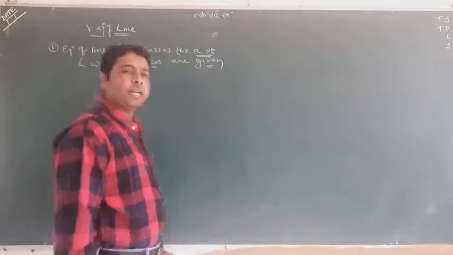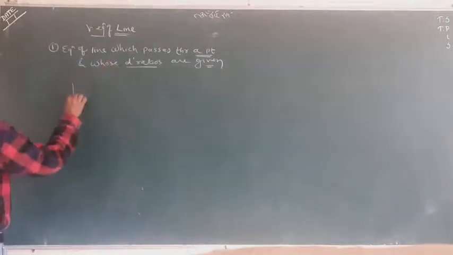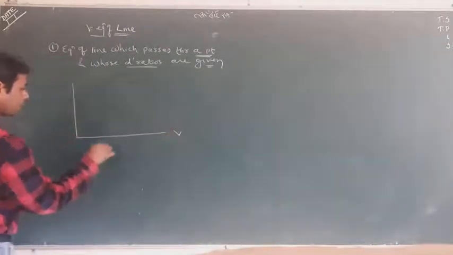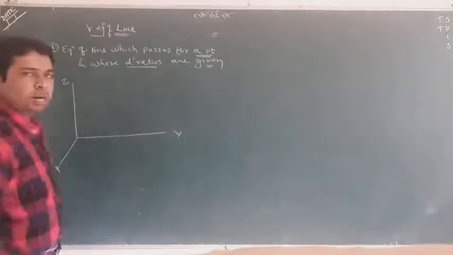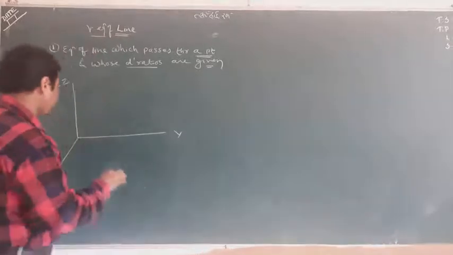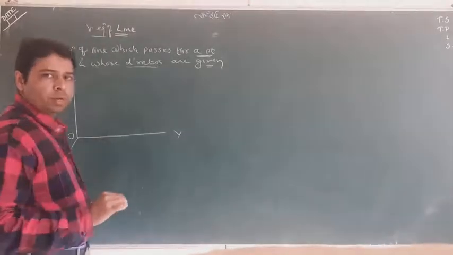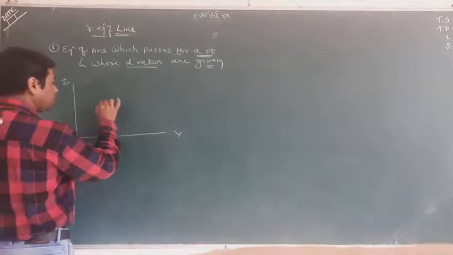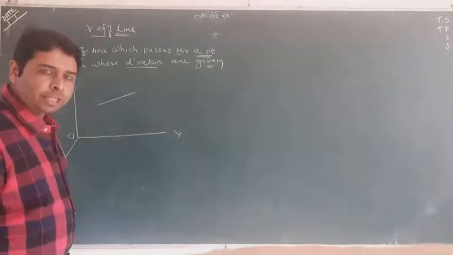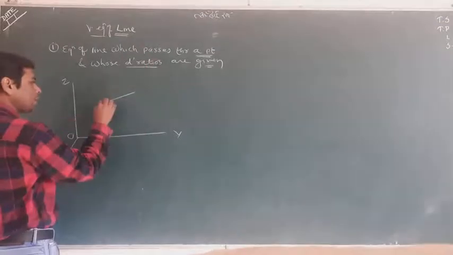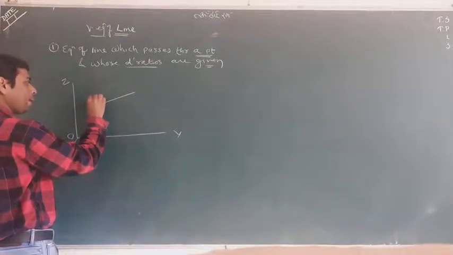So what is the condition? I tell you one thing. Look at this: this is the y-axis, x-axis, z-axis. As usual, I didn't take i, j, k here, but it's a simple thing. This is O. This is my line, and the line is passing through one point. Suppose the line is passing through A.